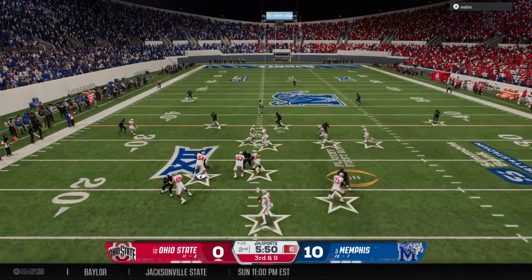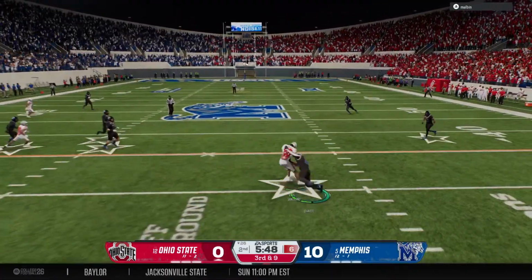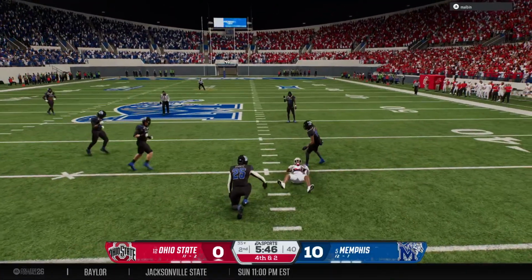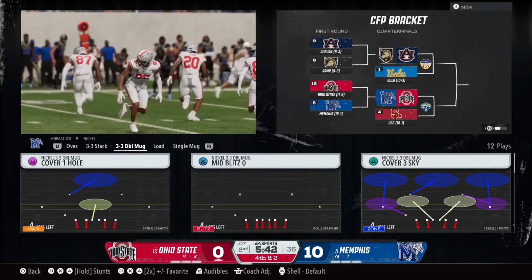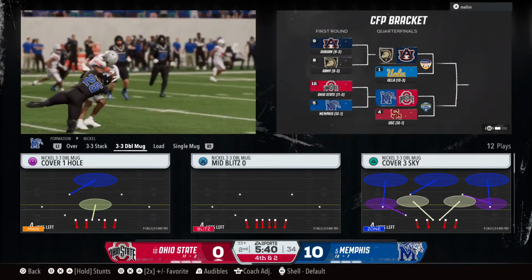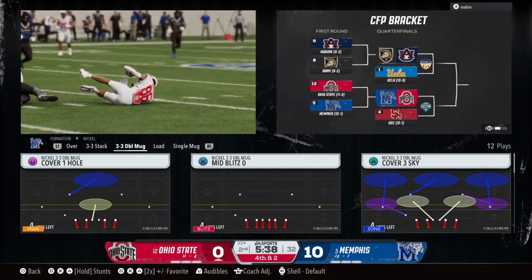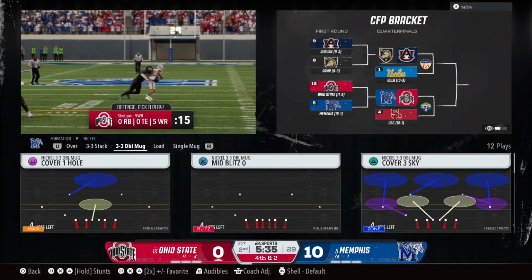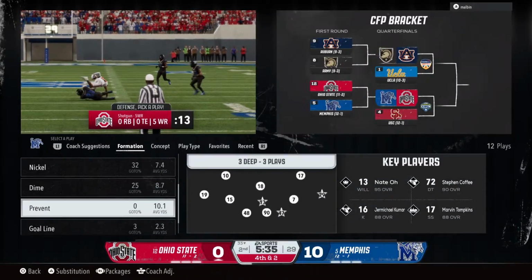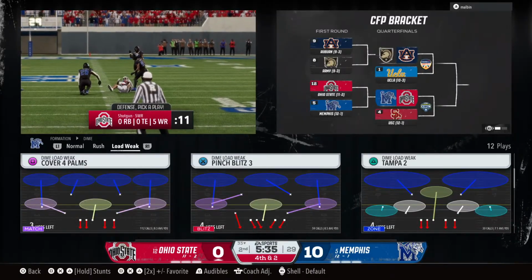Dropping back, they're going to throw for the first down. The receiver makes the catch. The defense will wrap him up after a 7-yard gain. It'll bring up 4th down. Great job by this defensive tackling in space. They are going to keep him short of the first down marker, and a big decision for this head coach on whether or not to go for it or punt it away.